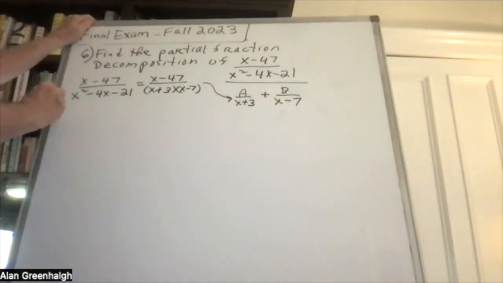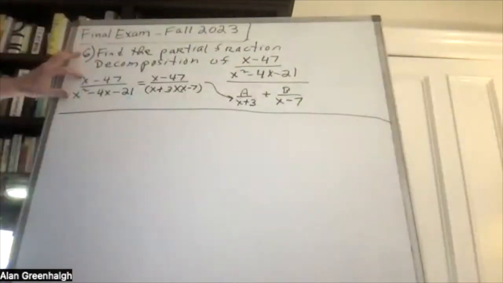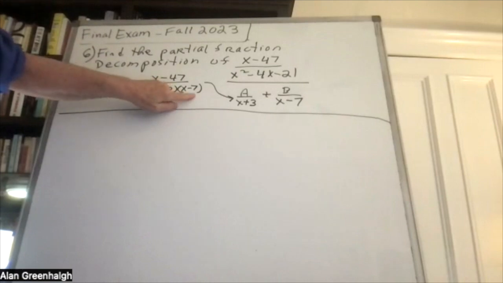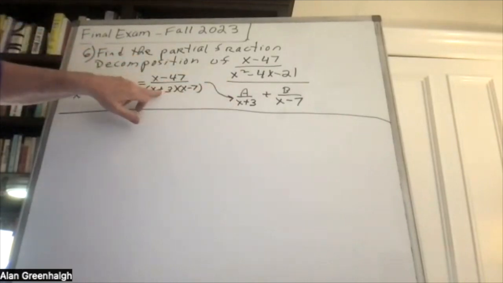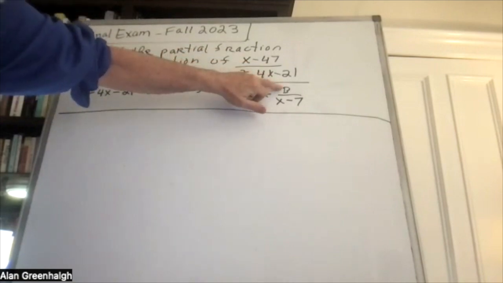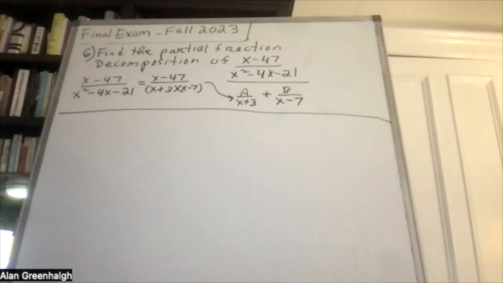So in other words, we took the fraction, we factored the denominator, and we put a number over one of the denominators and the second number over the other factor in the denominator.